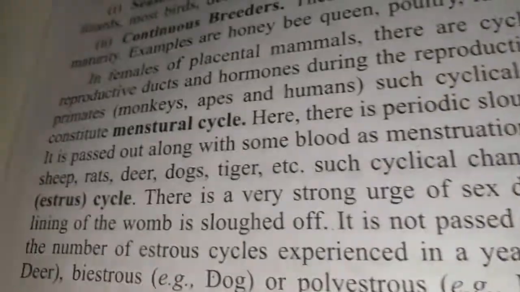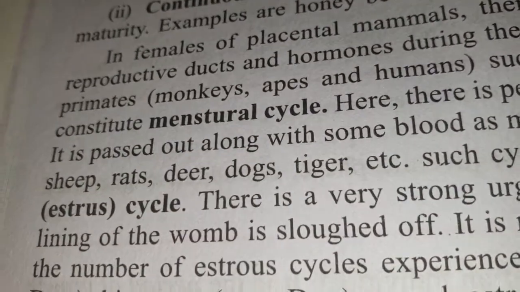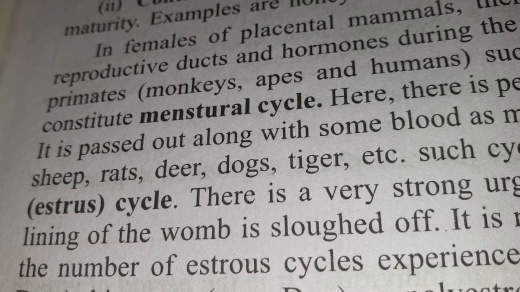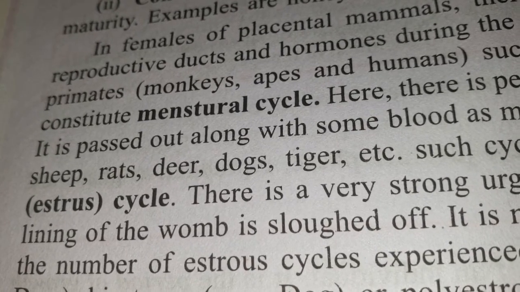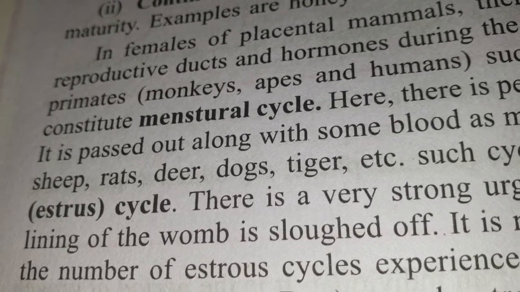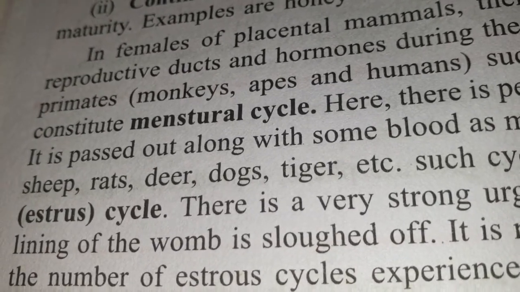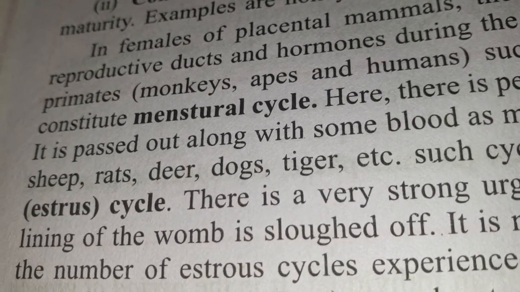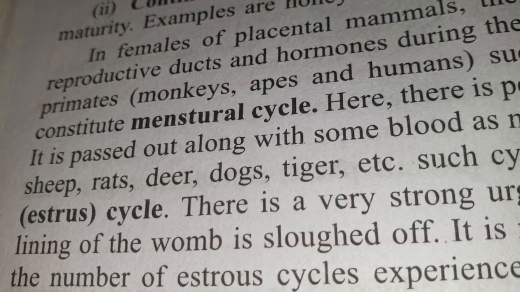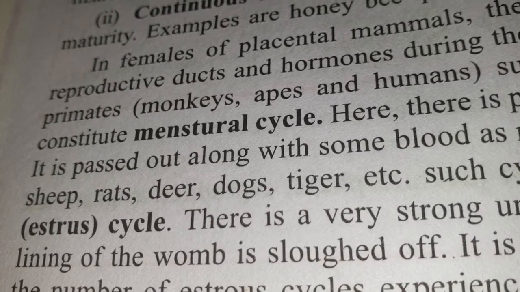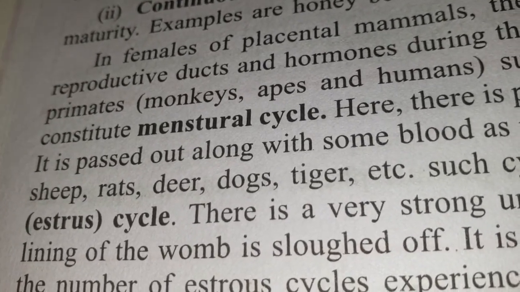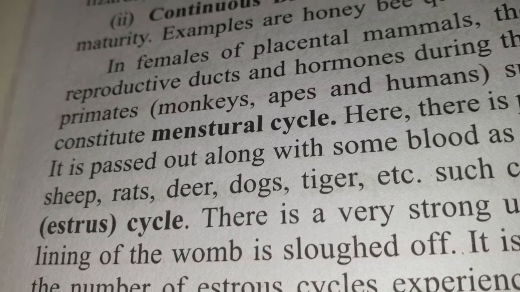Now these cycles indicate their sexual or reproductive maturity, when the particular organism starts producing hormones. Hormonal changes occur. When the reproductive cycle in which hormonal changes take place is observed in primates, meaning apes, monkeys, humans, then we call it the menstrual cycle.